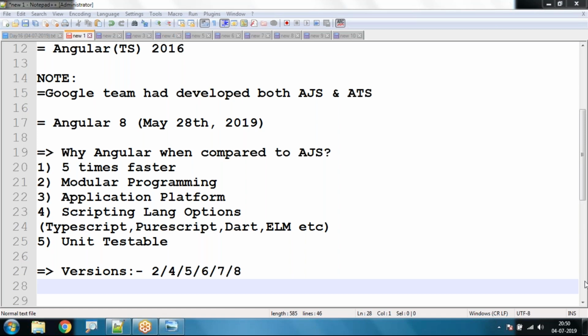Today's session is a little bit simple and more precise. I don't want to complicate it anymore. Today's session will start with environment setup for Angular: how to set up the project environment for Angular and how to develop a sample project using Angular. Is it okay, all of you? Right, so let's start with environment setup.